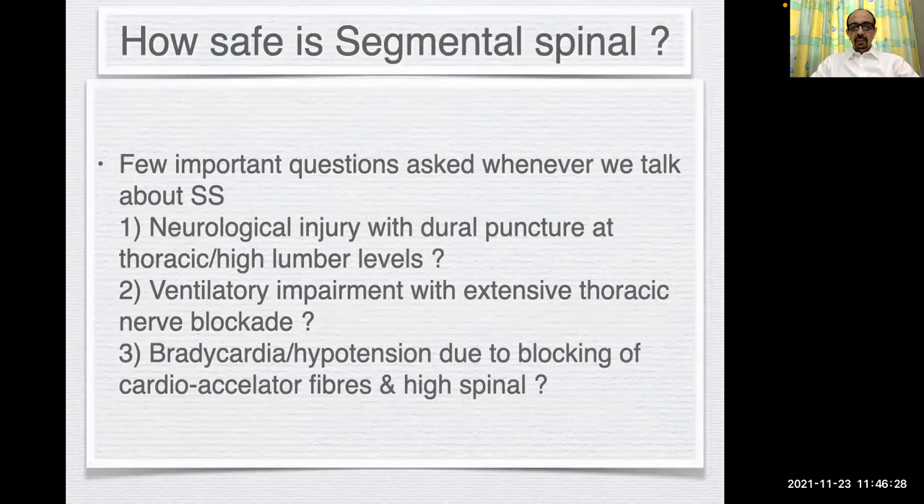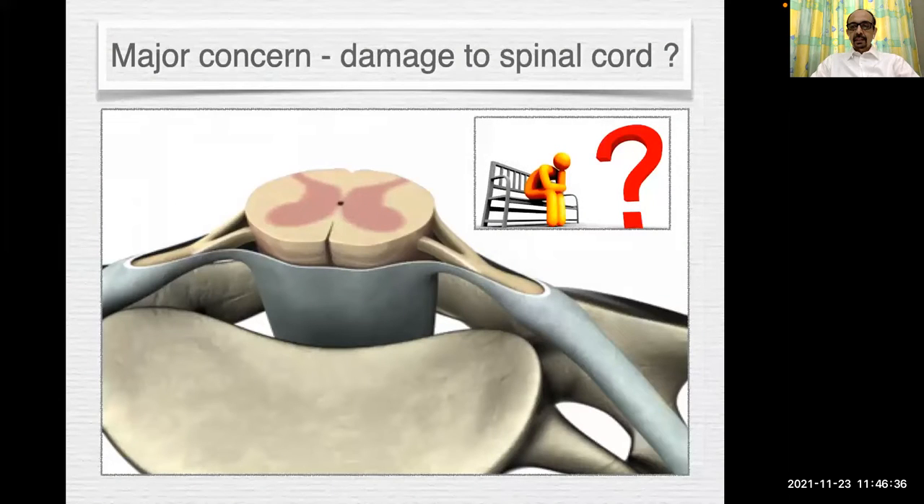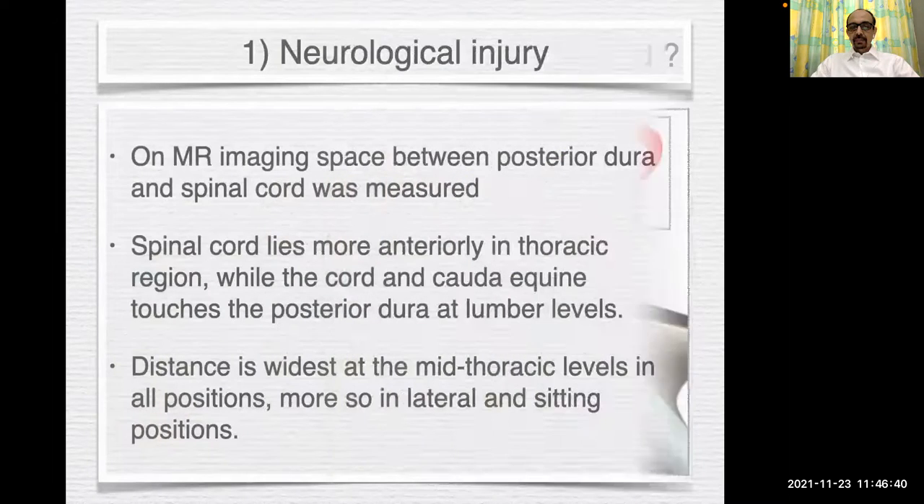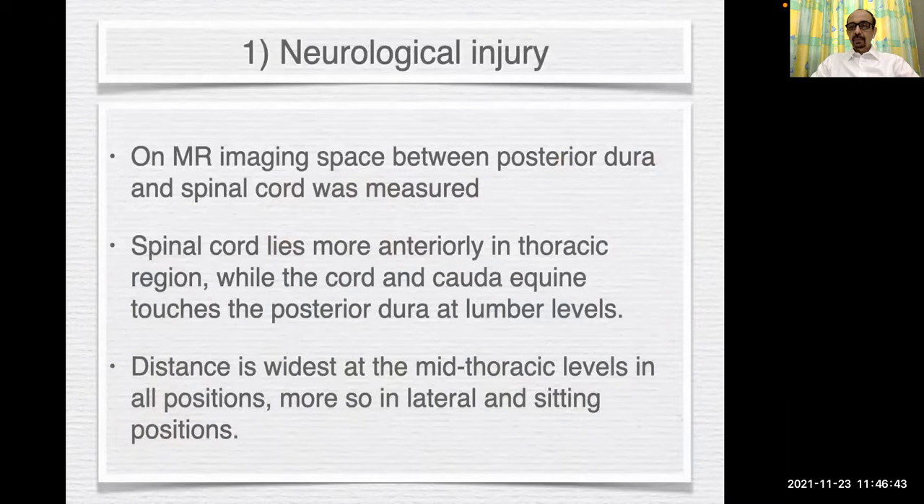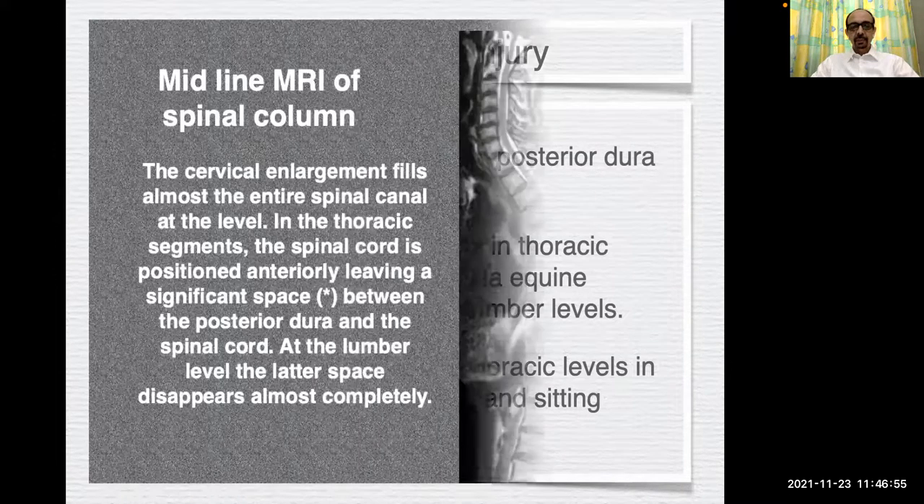A few important questions are asked whenever we talk about segmental spinal: neurological injury, ventilatory impairment, bradycardia, hypotension. The major concern is damage to the spinal cord. On MR imaging, the space between the posterior dura and the spinal cord was measured. The spinal cord lies more anteriorly in the thoracic region, while the cord and cauda equina touch the posterior dura at lumbar levels. The distance is widest at mid-thoracic level in all positions.